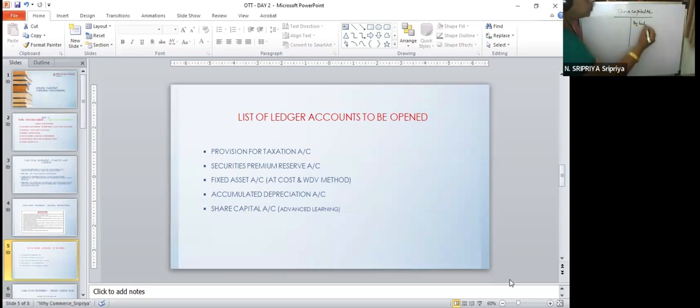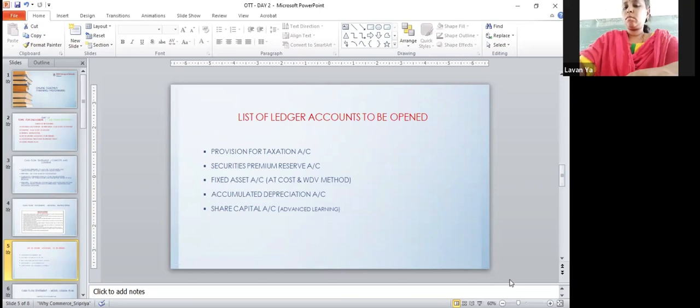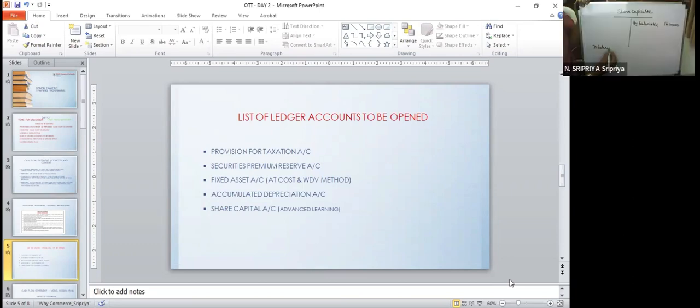By balance brought down was 16 lakhs. To balance carried down 30 lakhs. By securities premium reserve account, this is for the first adjustment.